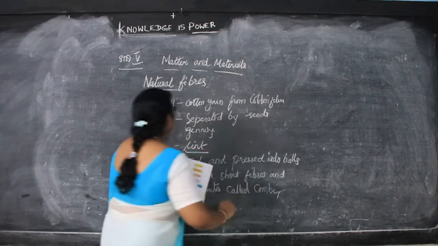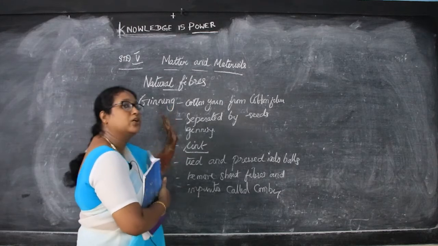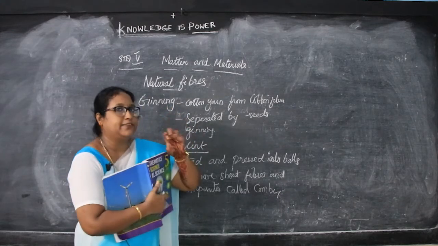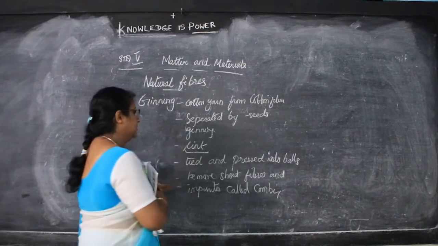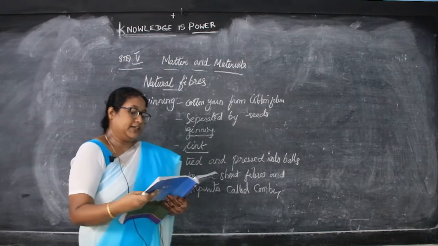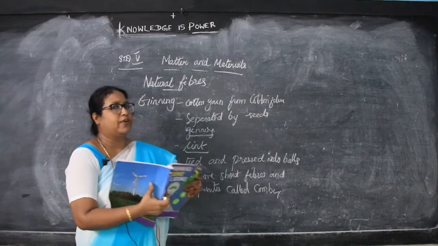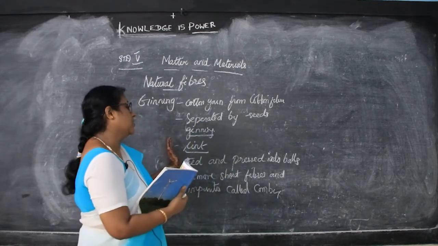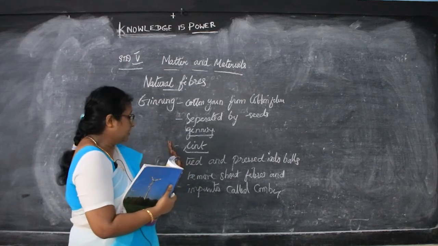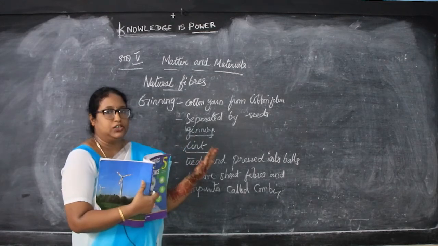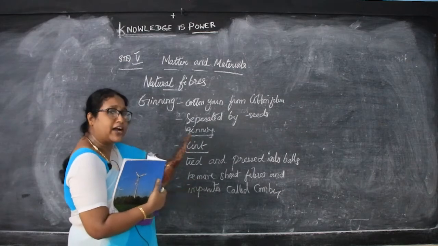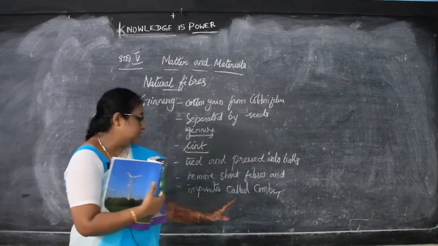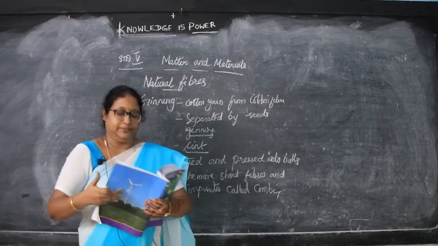Okay. So, what is ginning? That is, cotton yarn is made from the cotton fiber. And how do they do it? These cotton fibers are separated from the seeds, and that process is called ginning. And after that, the fibrous materials which are left over after removing the seeds, what happens? The fibers are left over. Those left over fibers are called lint. Now, after that, the lint is tied and pressed into balls. Then after that, finally what do they do? They remove the short fibers and the impurities whatever is there, and this is done by a process called combing.